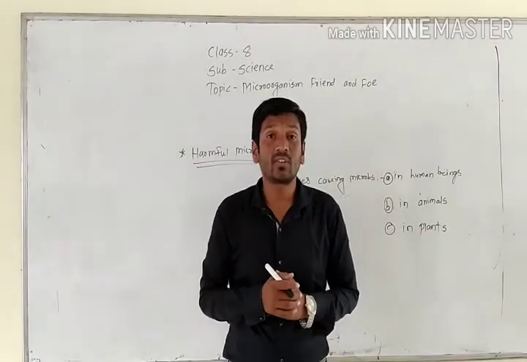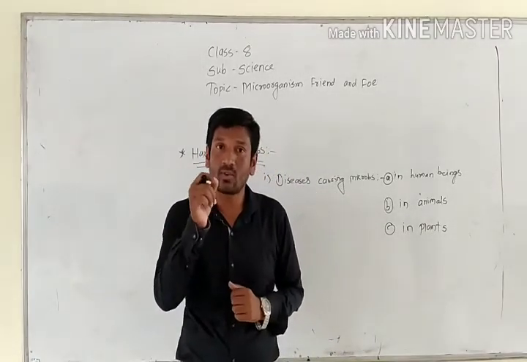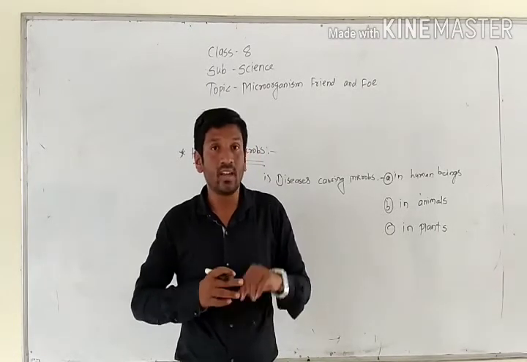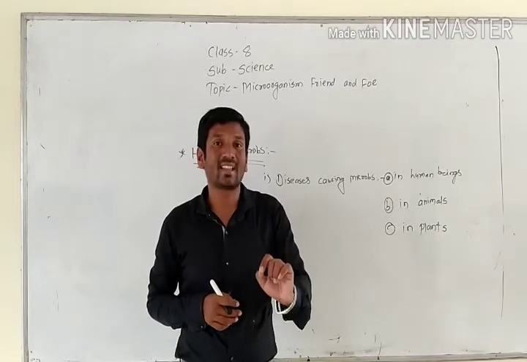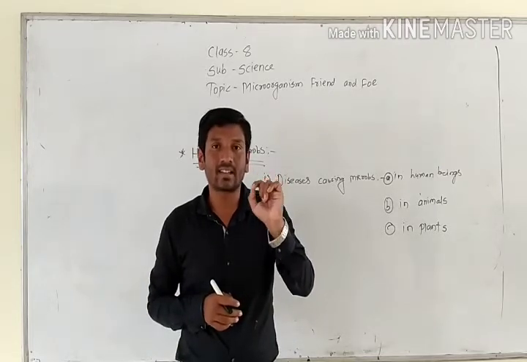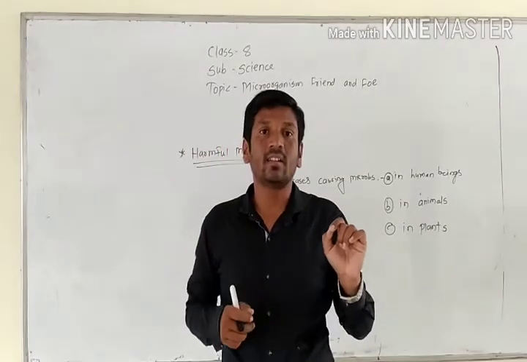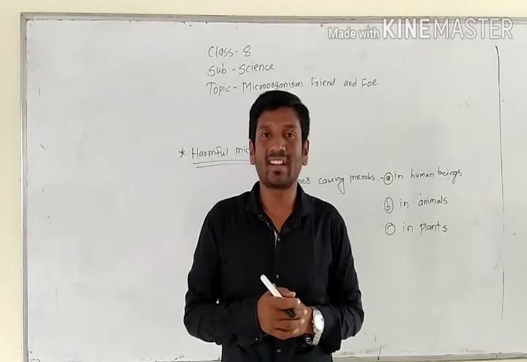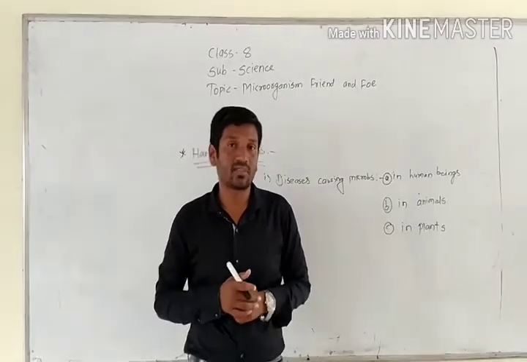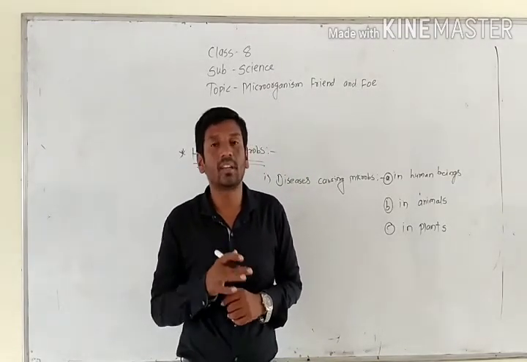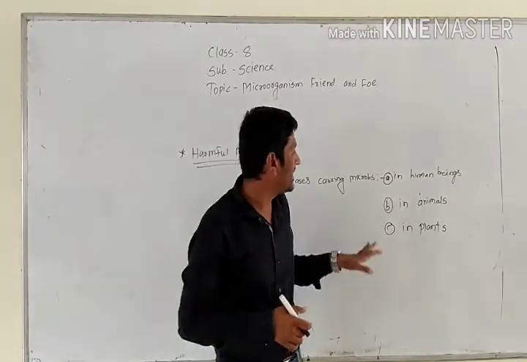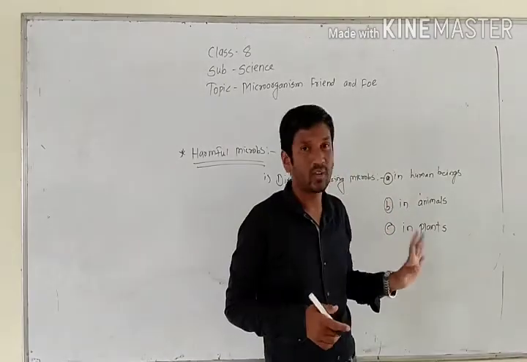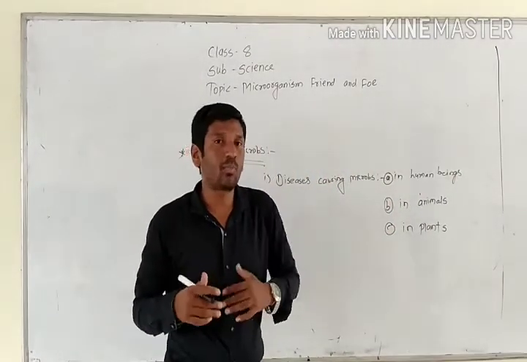Okay, if the farmers do not get a good yield of crops, you know what the effect of that is? How will it affect? The plants get completely damaged and they will not give proper grains. And once it is affected, that means farmers have trouble getting money. So these are the microbes that affect human beings, animals and plants. Okay, another one: how they spoil our food.